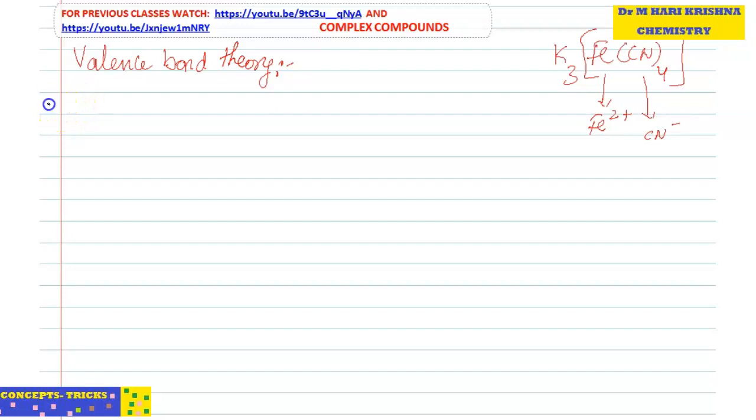By losing electrons or gaining electrons. So the first point is: the central metal atom loses electrons to form an ion.